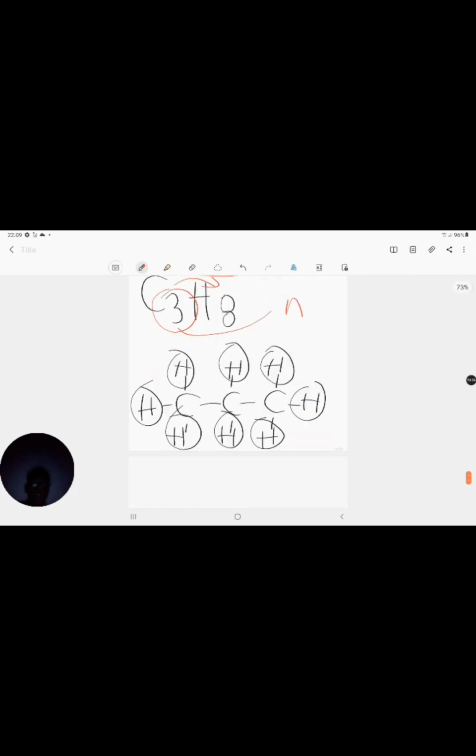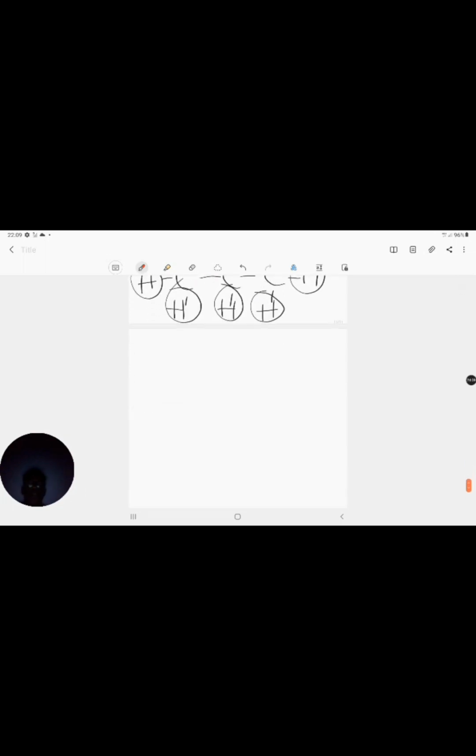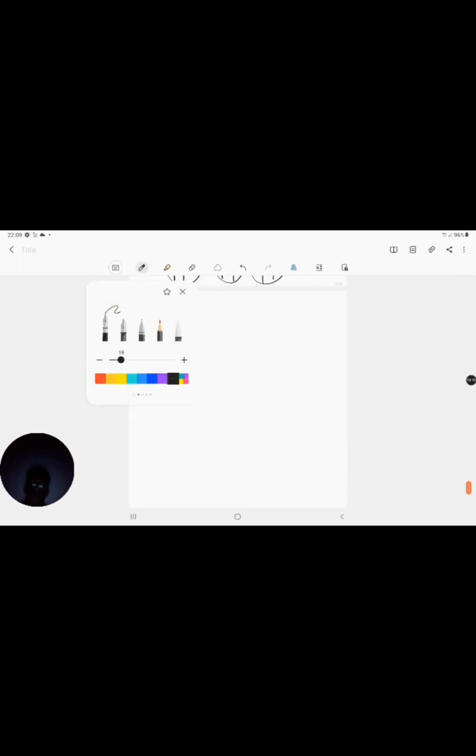Let's start with the first one, C1H4. How do we use this N? Remember, our N in this case is 1. How do we use it to come up with the number 4?